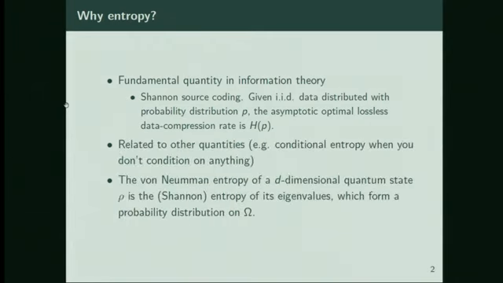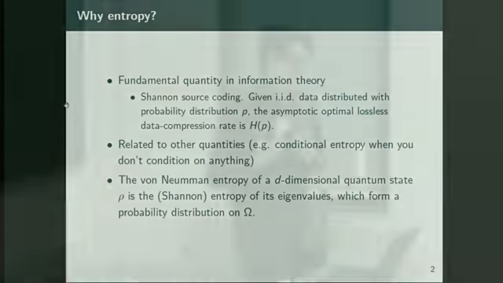It's also related to other quantities. For example, it's the conditional entropy when we don't condition on anything. It's just the entropy. And it's also the von Neumann entropy of a d-dimensional quantum state, because the von Neumann entropy of a quantum state is the regular entropy of its eigenvalues, because its eigenvalues form a probability distribution on omega if it's d-dimensional. So that's really where my interest comes from and where the title comes from. But I actually won't talk about quantum mechanics in this talk.